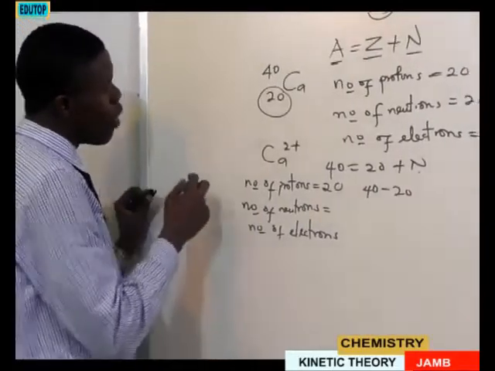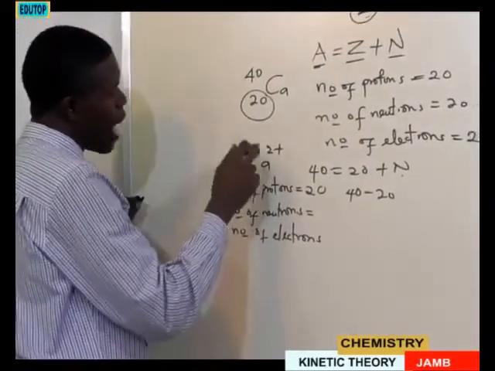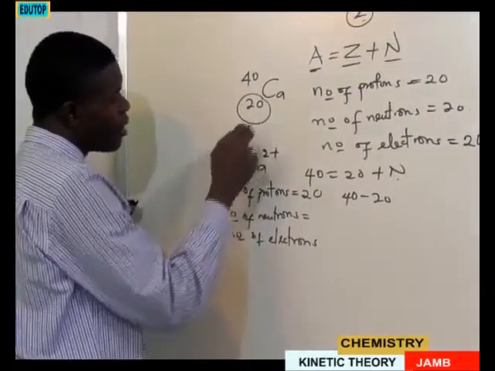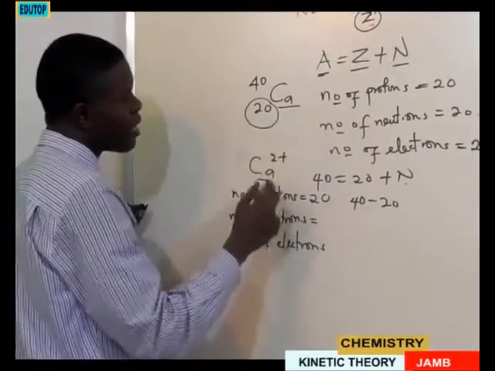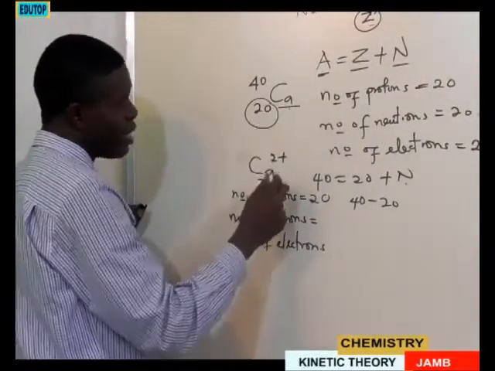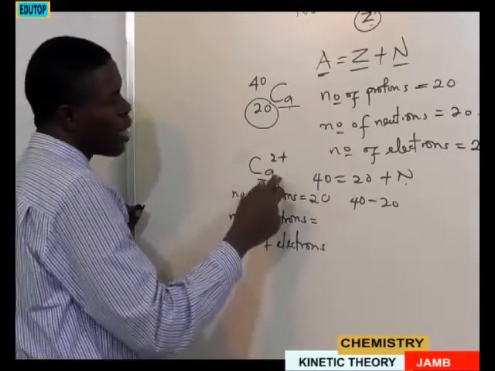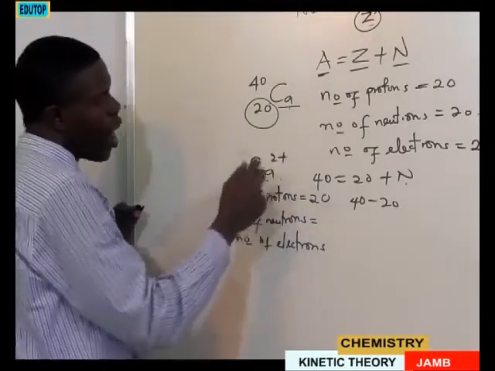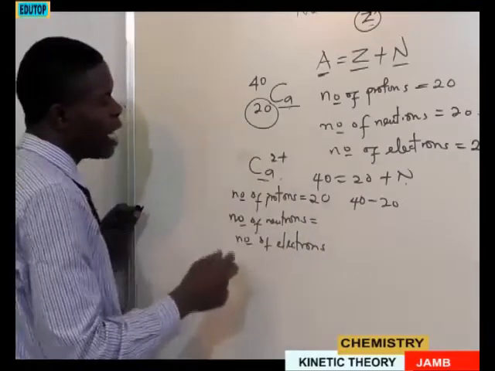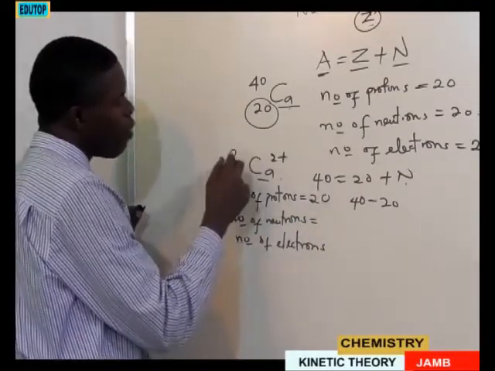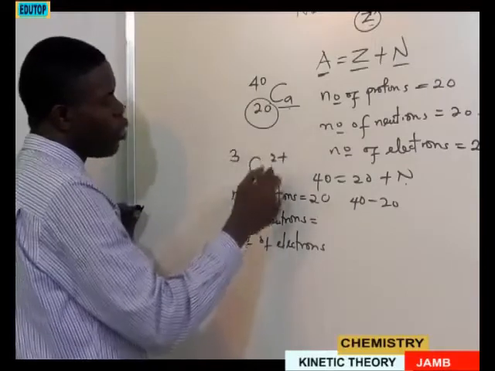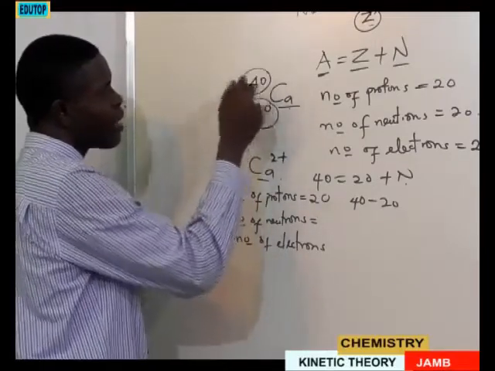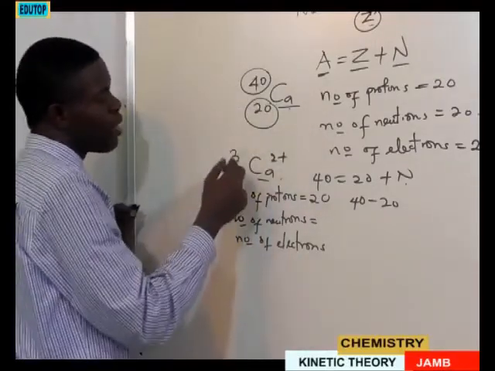The number of neutrons here will be, because of the fact that, look at the difference between this and this: this one is an element, this one is an ion, and this one has lost 2 electrons. That is why you are seeing it as 2 plus. So when it loses 2 electrons, it affects the mass number, but it does not affect the atomic number.